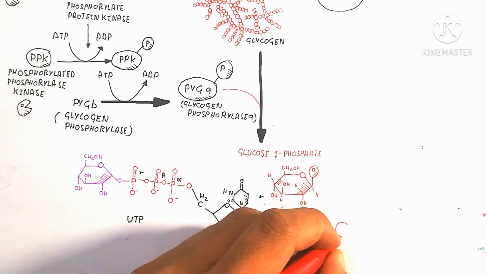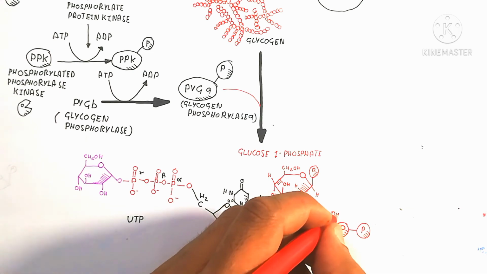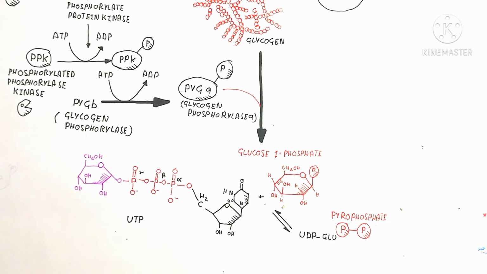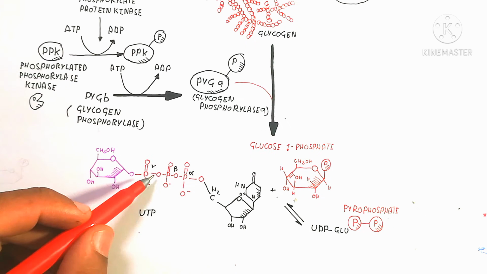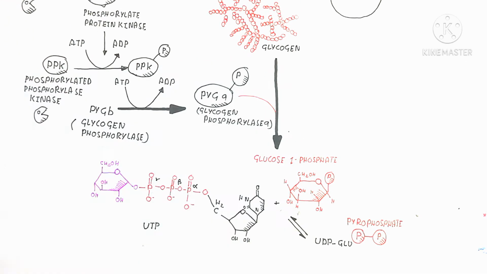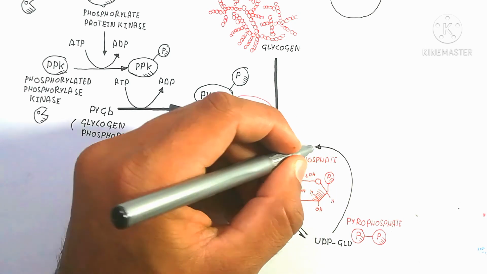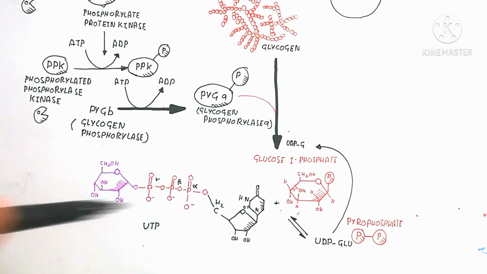Glucose 1 phosphate is converted using UTP to produce UDP glucose. So the pyrophosphate will be released and form UDP G, basically uridine diphosphate glucose.